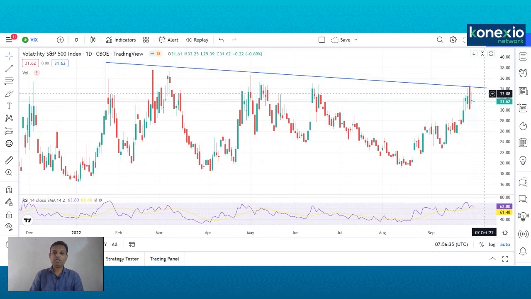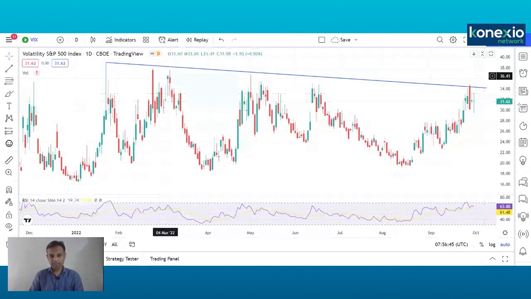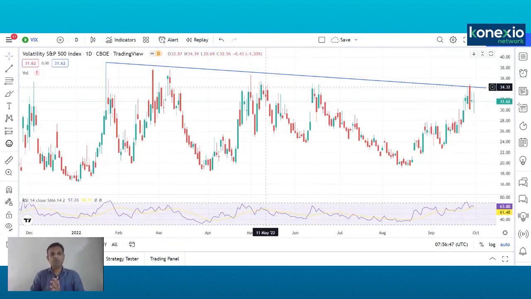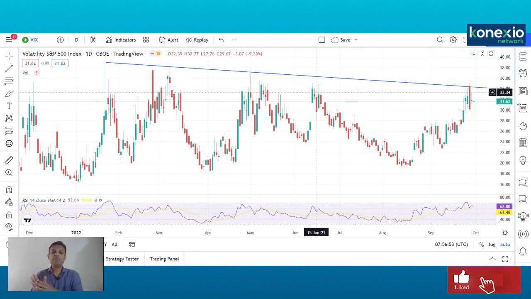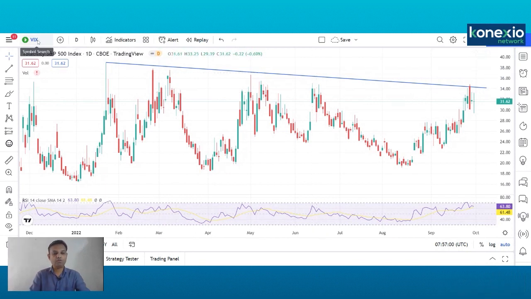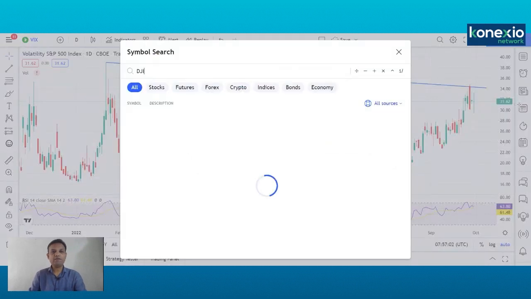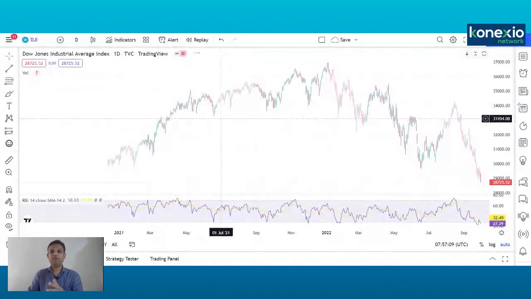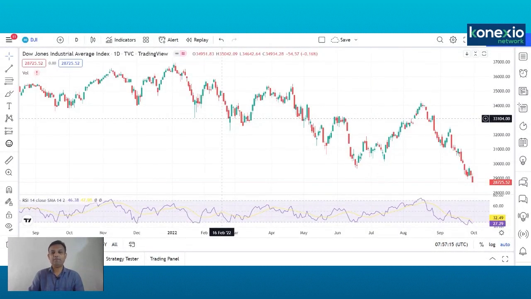Now you can see when there is an exhaustion in CBOE VIX, here was an exhaustion, here was an exhaustion, here was an exhaustion, and from there CBOE VIX has corrected. That means the US market has also rallied from this particular area. Now let us go to the charts of Dow Jones. So we will have a clear view that whenever VIX is exhausting, the Dow will give some sort of relief rally or a counter rally, what we say, from those oversold areas.